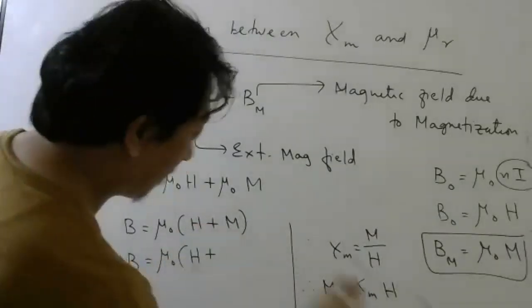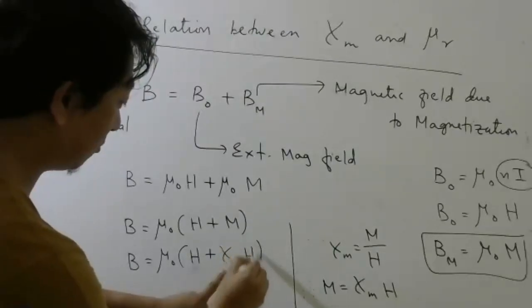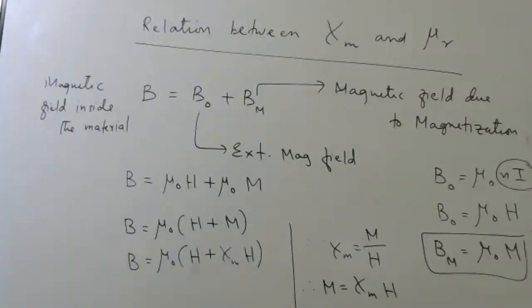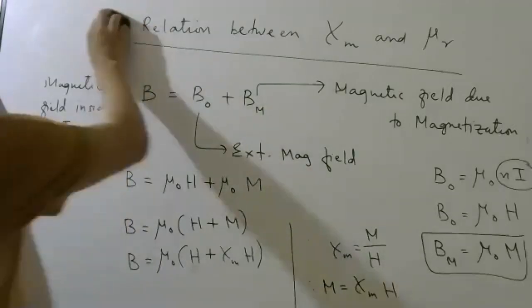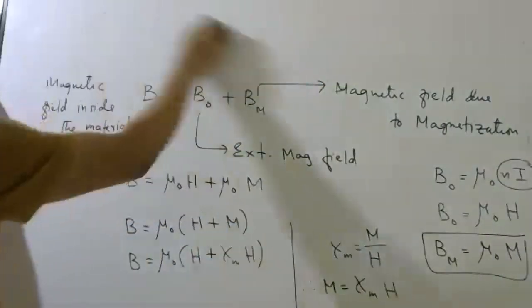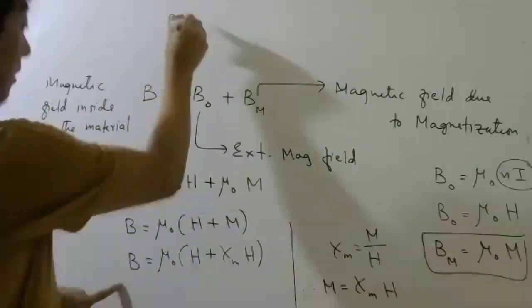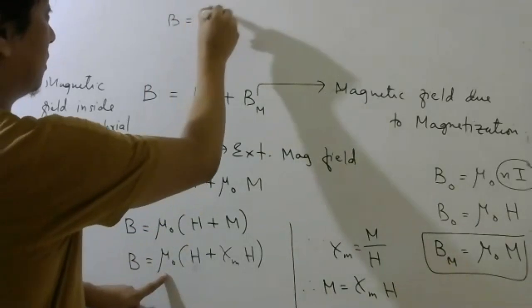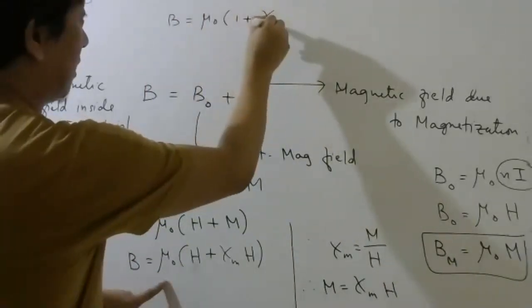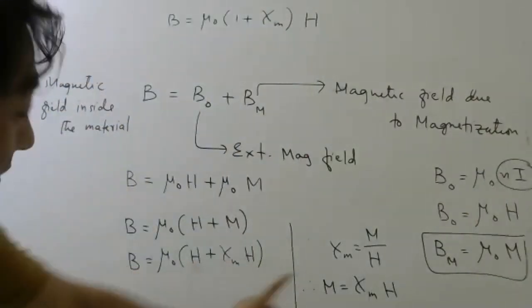So M will be chi M, magnetic susceptibility, into H. Right till here? Then I can write this as mu naught, 1 plus chi M, with H common. I took H common.